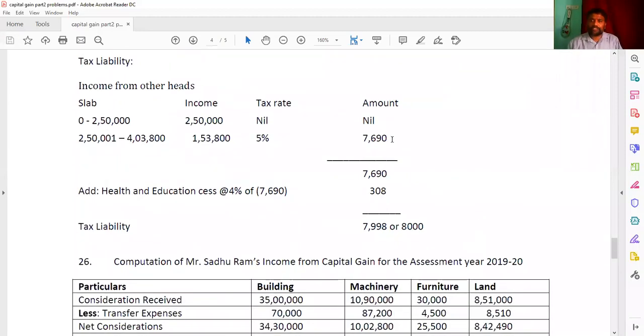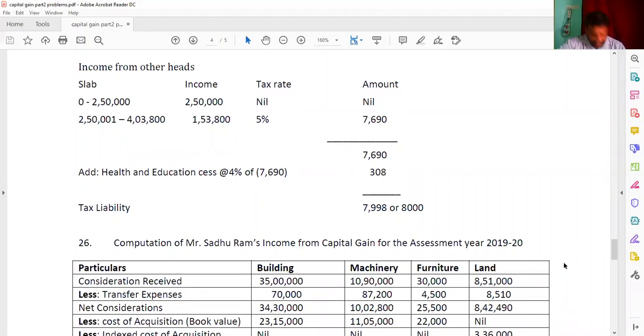I am going to read the sum once again, and look at your textbook. Sri Sadhu Ram is holding the following assets in his business, and for the last 23 years, he sold all the assets during the previous year. Calculate the capital gain and tax liability if the income from house property is 84,000. And he has given in this question particulars, book value, selling price, and selling expenses. Look at here once: buildings, machinery, furniture. These three are the business assets. But whereas a land, yes sir, it is a long-term capital gain.